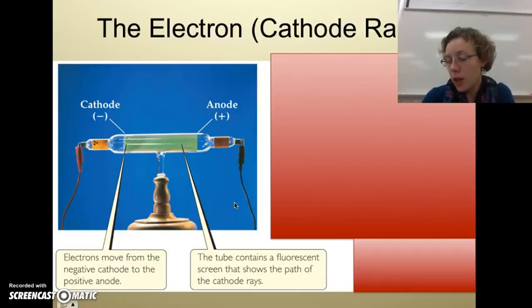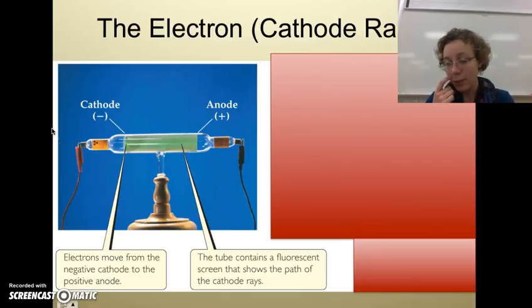In the mid-1800s, scientists studied electrical discharge through a glass tube of empty air. So they emptied this tube of all of its air, making a vacuum, and then they put a metal over here. It didn't matter what type of metal, and then connected the metal terminals to some electric current. And when you applied a high voltage to those electrodes, then you started getting radiation, and they called that radiation a cathode ray. That's this little bright green thing here.